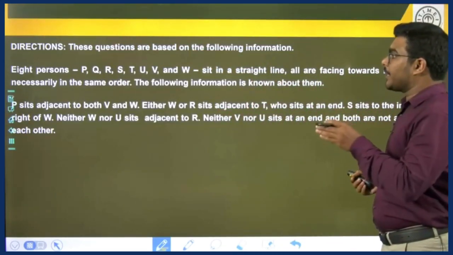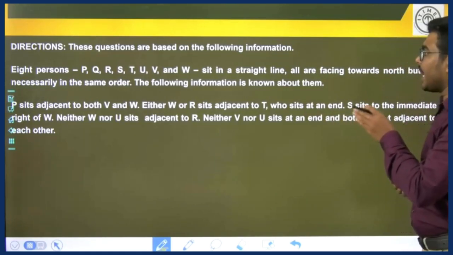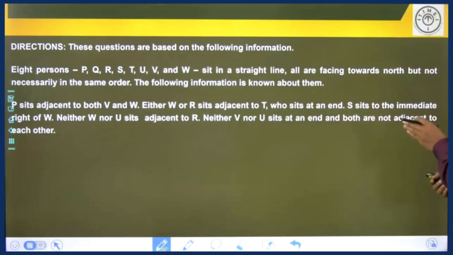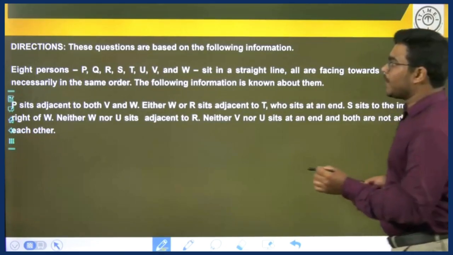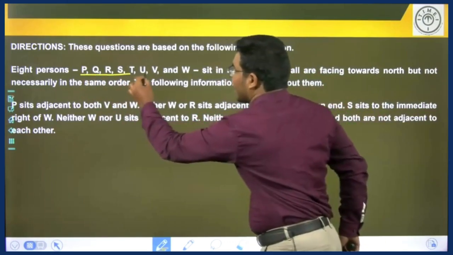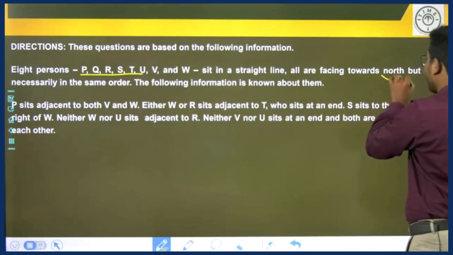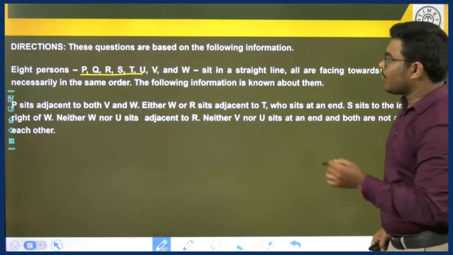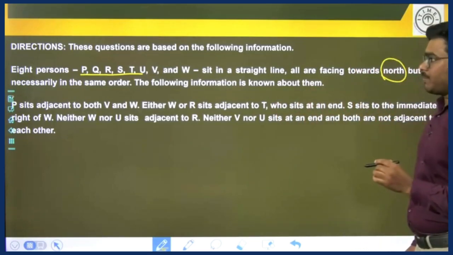8 persons P, Q, R, S, T, U, V and W sit in a straight line. All are facing towards north, but not necessarily in the same order. This means 8 persons are sitting in a row and they all are facing north direction. The following information is known about them.